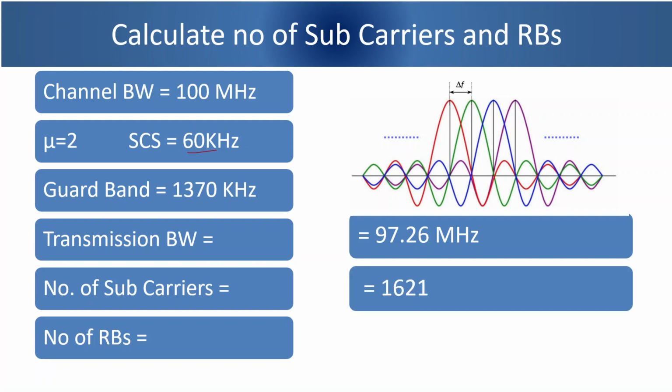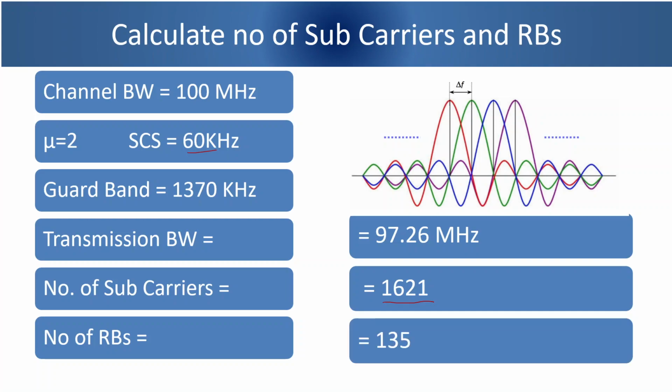So you'll get the number of subcarriers as 1621. And if you divide this by 12, you'll get number of RBs. So that is 135. That means an operator will be able to drive 135 RBs out of 100 megahertz channel bandwidth if the operator is using mu equal to 2, numerology 2, that means subcarrier spacing of 60 kilohertz.